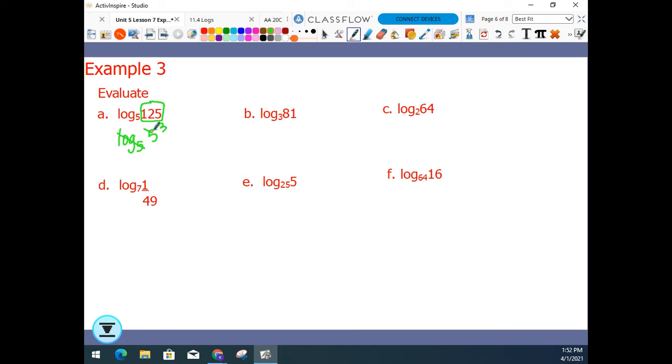So log base 5 cancels out the exponential base 5, and my answer is 3. Try letter B. We bring down log base 3. We need to replace 81 with 3 to a power. 3 to the fourth power is 81. I replaced 81 with 3 to the fourth. Log base 3 cancels out the base 3. 4 is my answer.